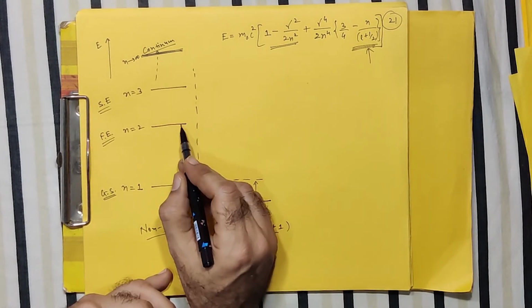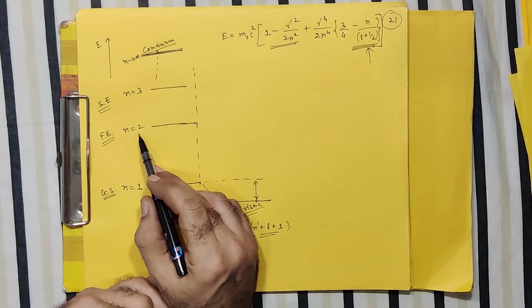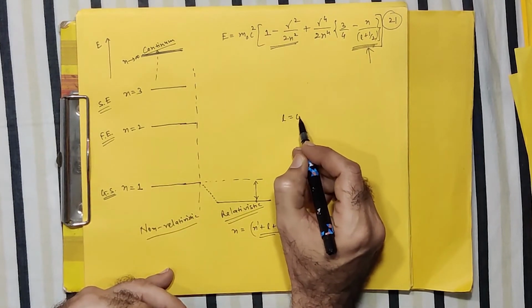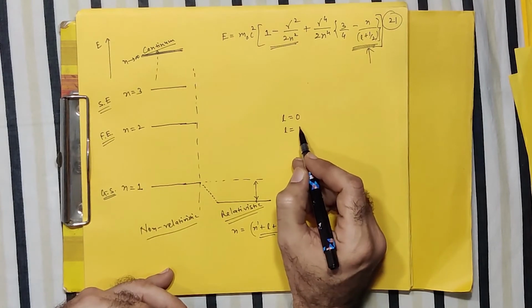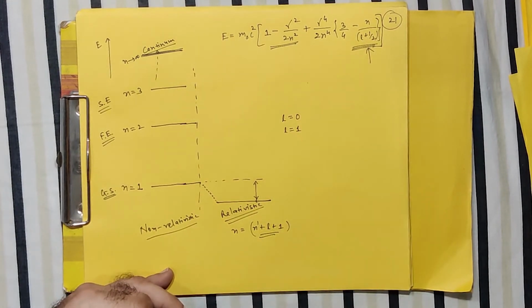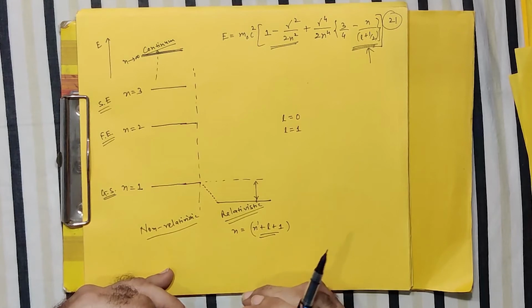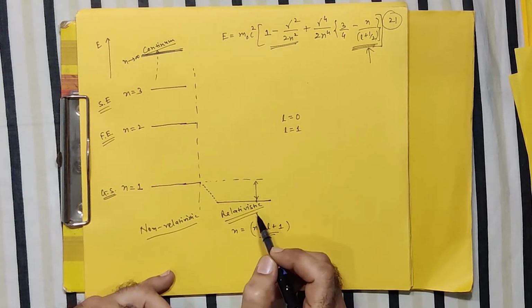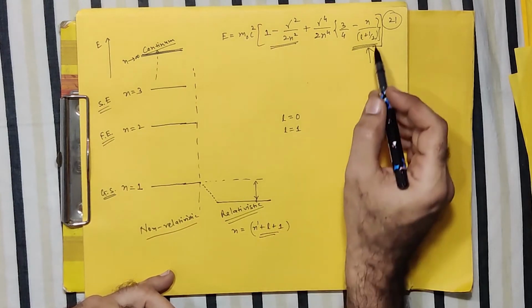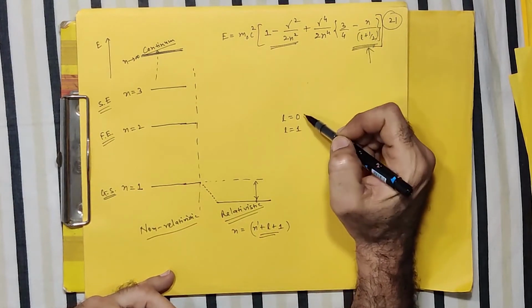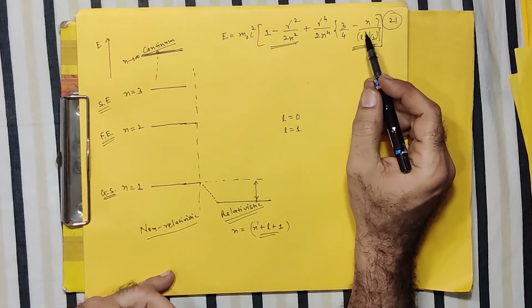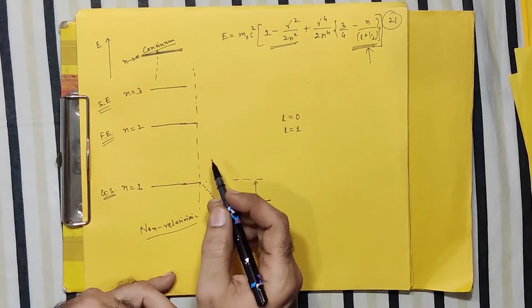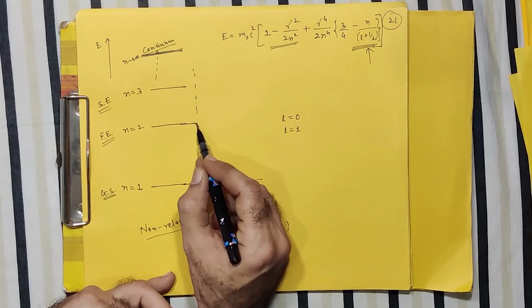But if I go to this higher level where n equals 2, you know that when n is 2, then L can take two different values. L can be 0 or L can be 1 also. So depending on the type of system, your energy level of course gets shifted, but it will also show two different contributions for the two values of L, and therefore for each L value, the energy shifting will be different. So what we have is like this.